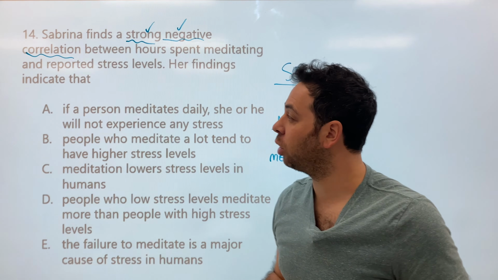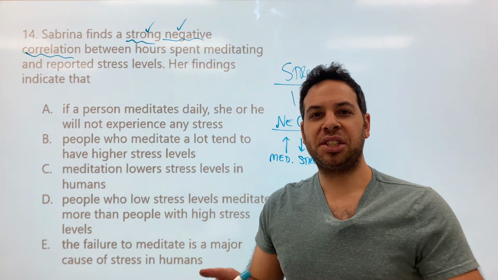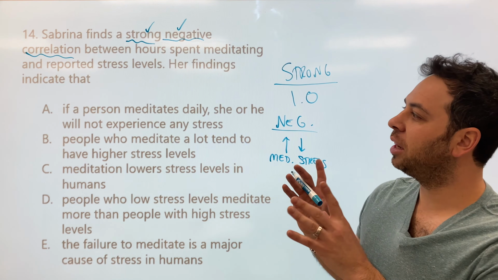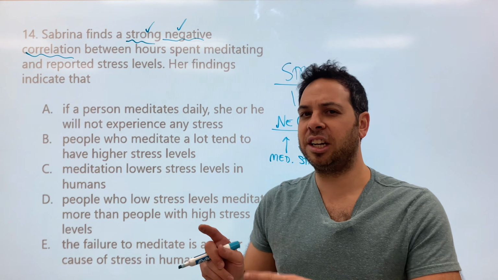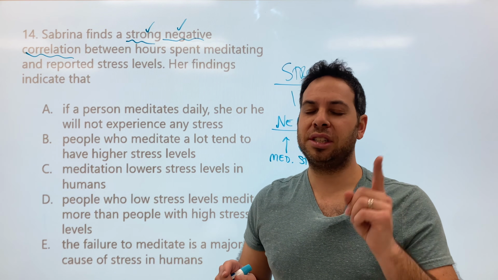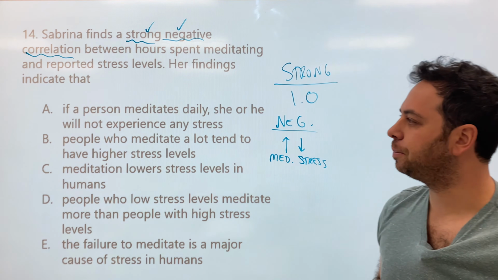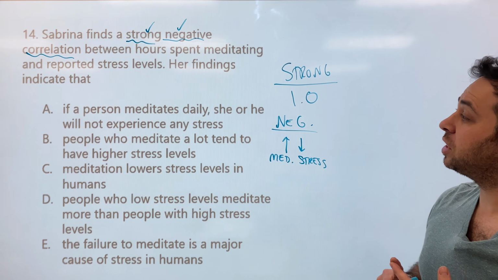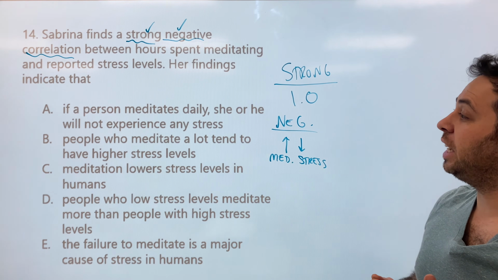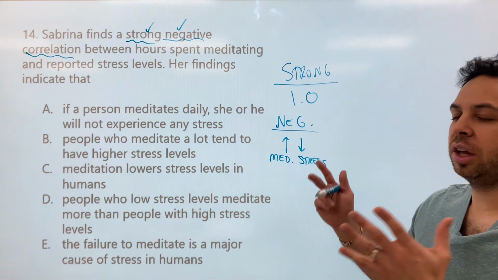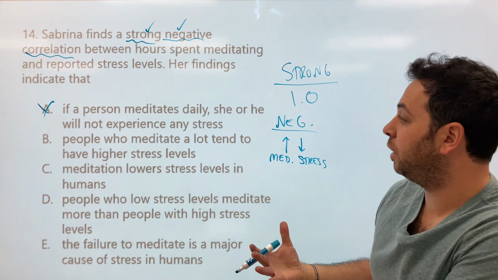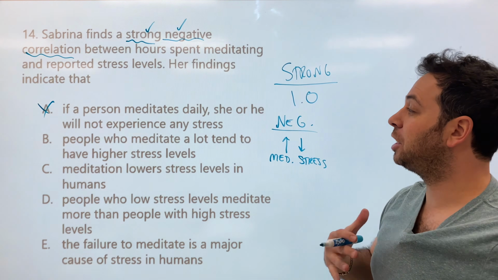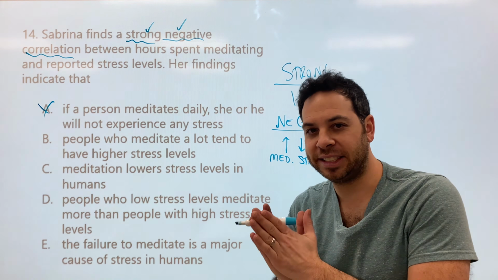Whenever you have a question about correlation, you know they're going to deceive you. The AP people are going to put a question or answer in about cause and effect. Okay, they want you to mix it up. Remember, correlation does not imply causation, so don't fall for it. All right, letter A. If a person meditates daily, she or he will not experience any stress. What did I just say? This is talking about causality. I can't prove that if you meditate, you will not experience stress. Only an experiment can tell me that.